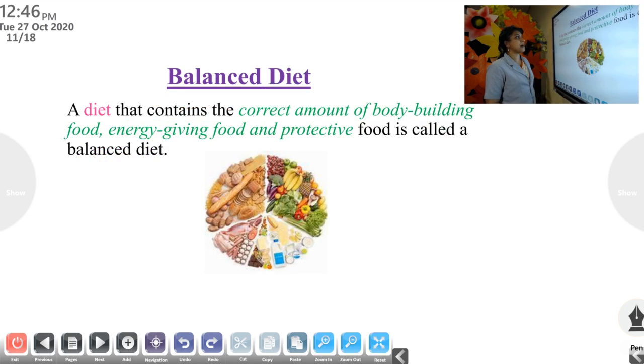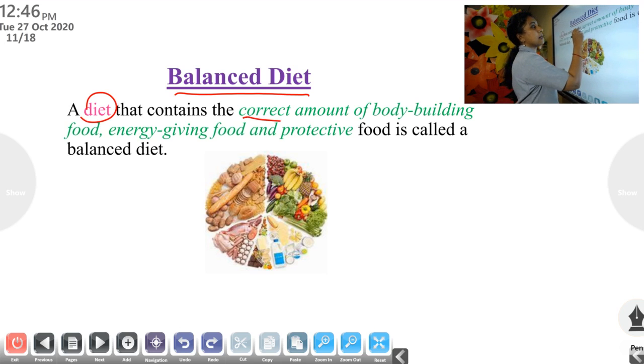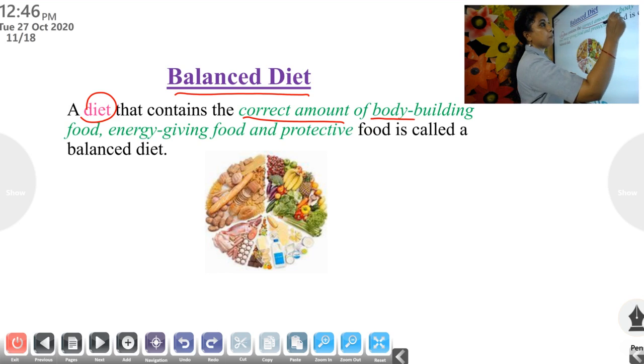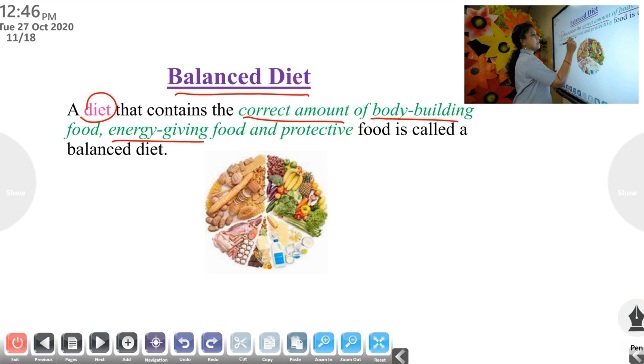Then, what is a balanced diet? Have you heard this word? No. Okay. Balanced diet. You know the meaning of balance, right? Balanced diet. What is that? A diet that contains the correct amount of bodybuilding food, energy giving food and protective food is called a balanced diet. What do you mean by diet?